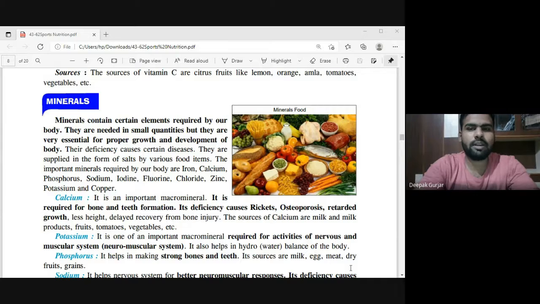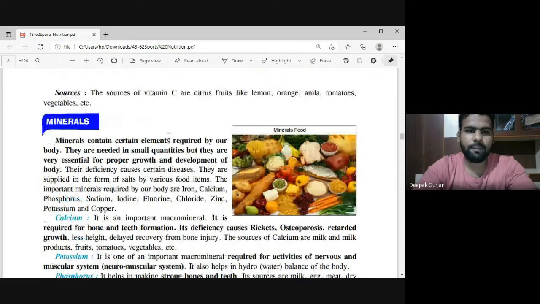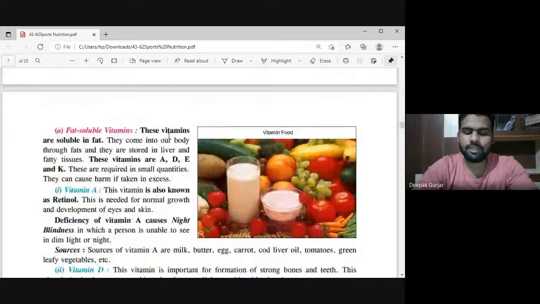What is a mineral exactly? Minerals contain certain elements required by our body. They are needed in a small quantity, but they are very essential for proper growth and development of our body. Their deficiency causes certain diseases. Like previously we had understood about vitamins. In the previous lecture, as I told you, we had done a bit about vitamins.